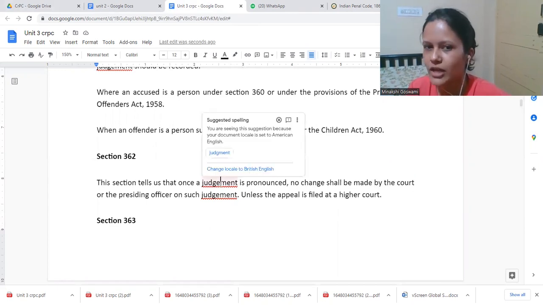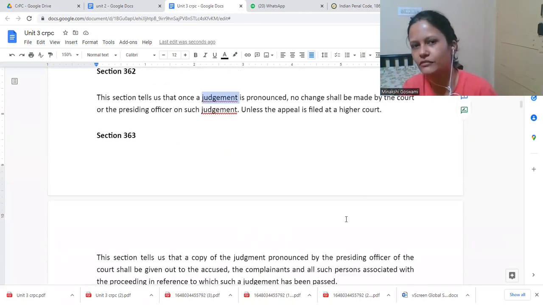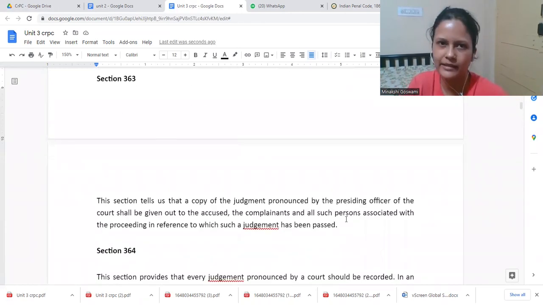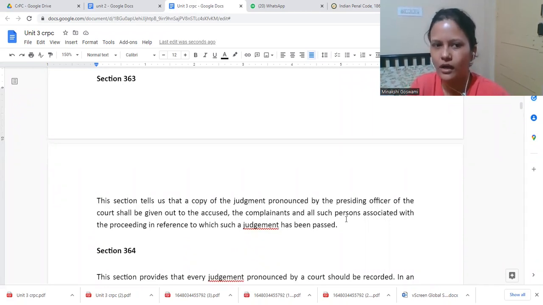So once a judgment is pronounced in an open court, that should be like a final judgment. After judgment is pronounced, they would not make any kind of changes there, unless it is a matter of appeal. That judgment would be considered final. But in the judgment itself, they would mention that you have 90 days time, you can go for an appeal if you are not satisfied.